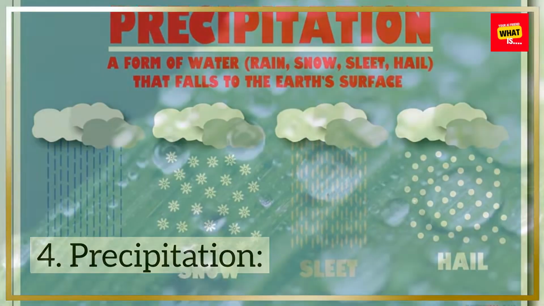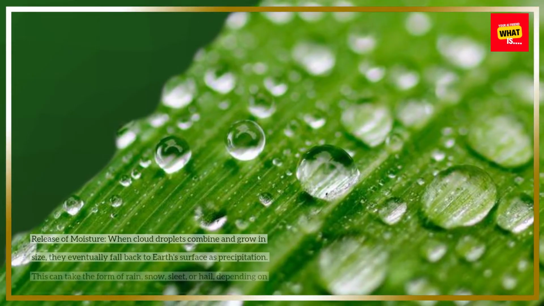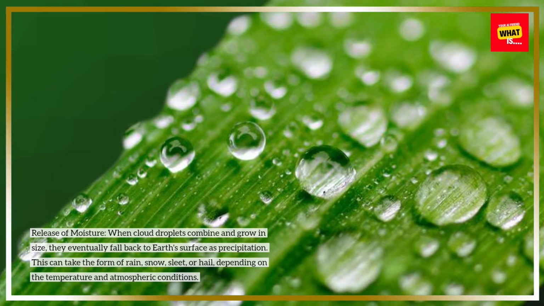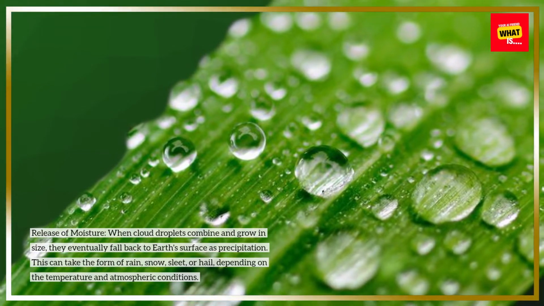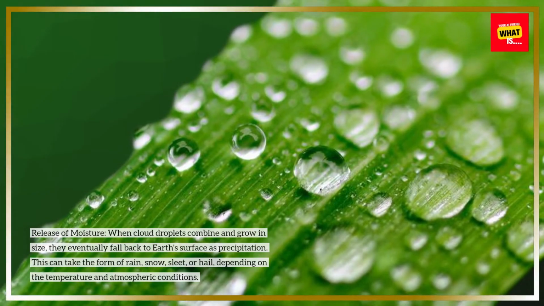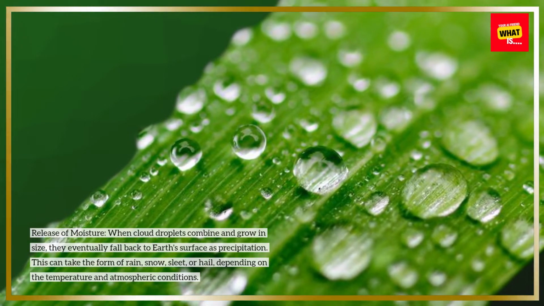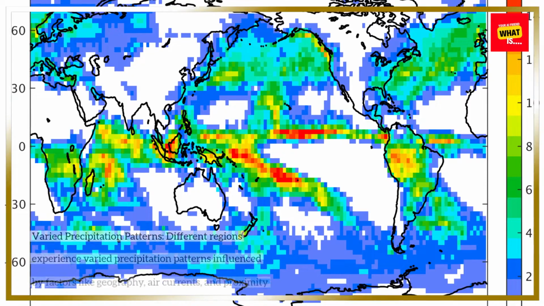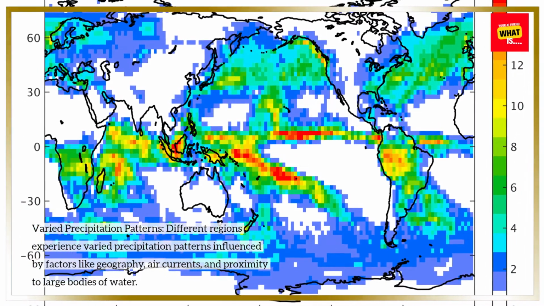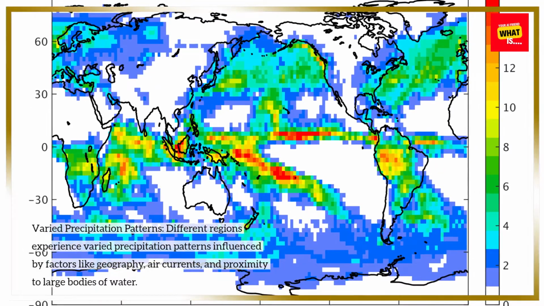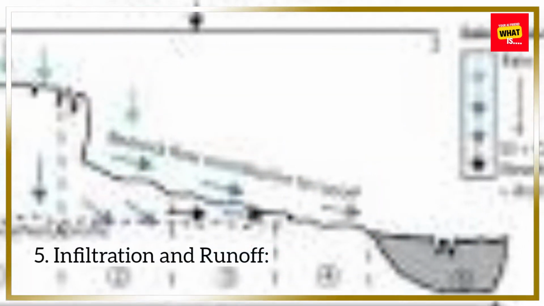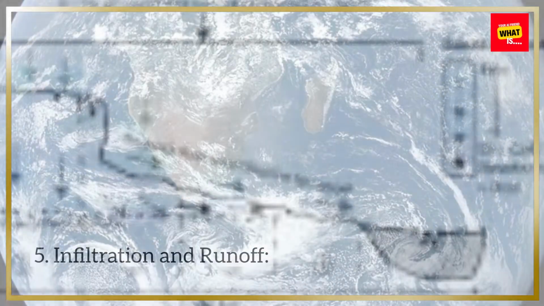4. Precipitation. Release of moisture. When cloud droplets combine and grow in size, they eventually fall back to Earth's surface as precipitation. This can take the form of rain, snow, sleet, or hail, depending on the temperature and atmospheric conditions. Varied precipitation patterns. Different regions experience varied precipitation patterns influenced by factors like geography, air currents, and proximity to large bodies of water.